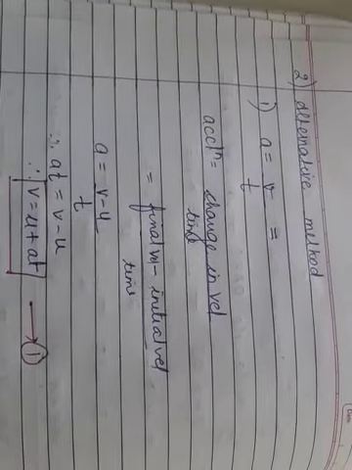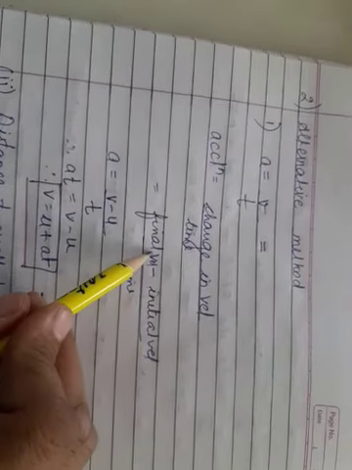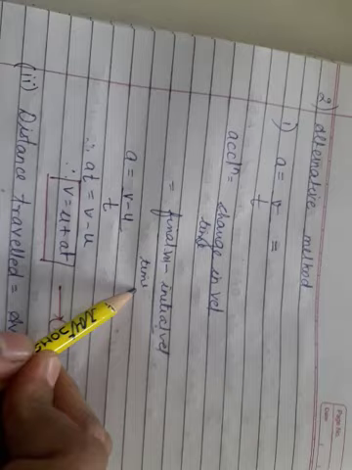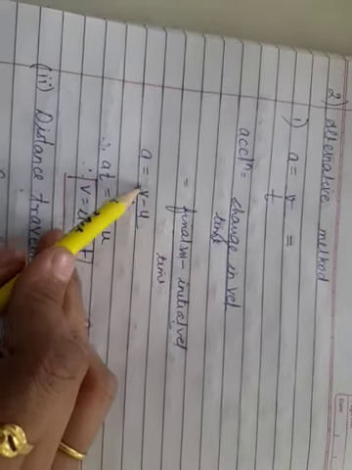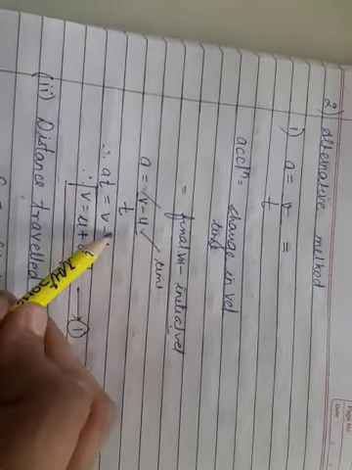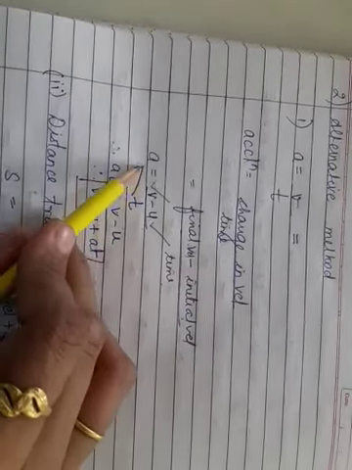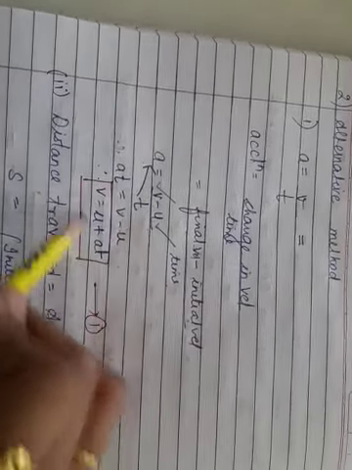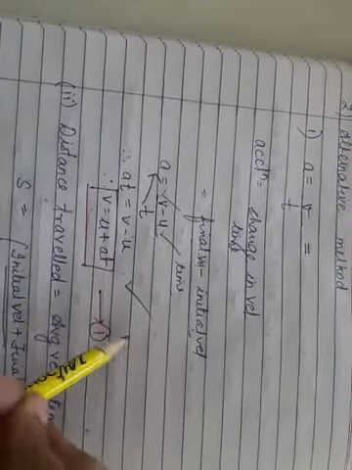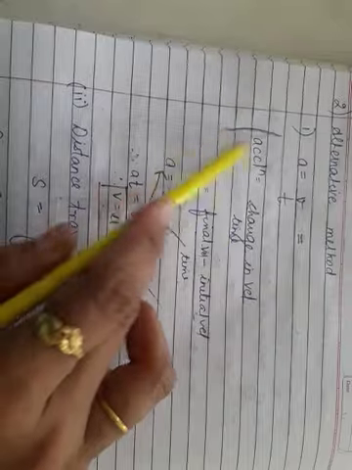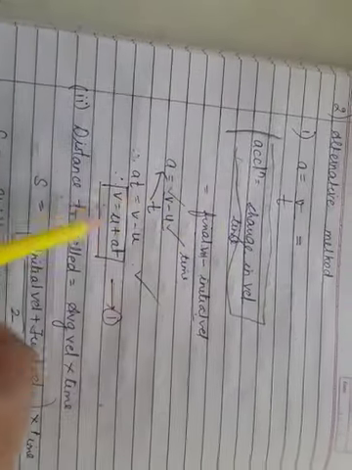Acceleration equals the rate of change of velocity upon time. So change in velocity means what? Final velocity minus initial velocity upon time. What is final velocity? V. What is initial velocity? U, upon t. So a equals (v minus u) upon t. So at equals v minus u. So v equals u plus at. Easy. That is the first method, the first kinematic equation, just by writing the formula a equals (v minus u) upon t.